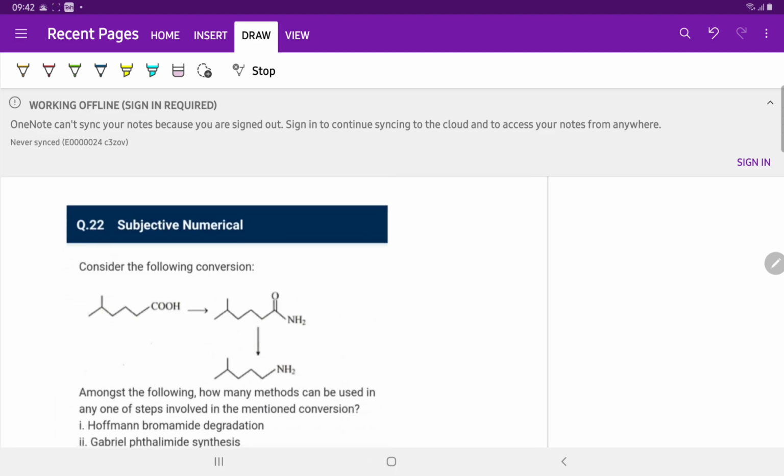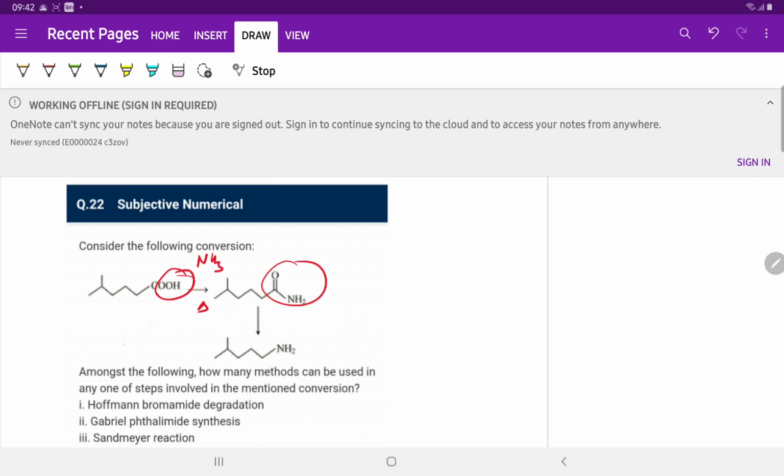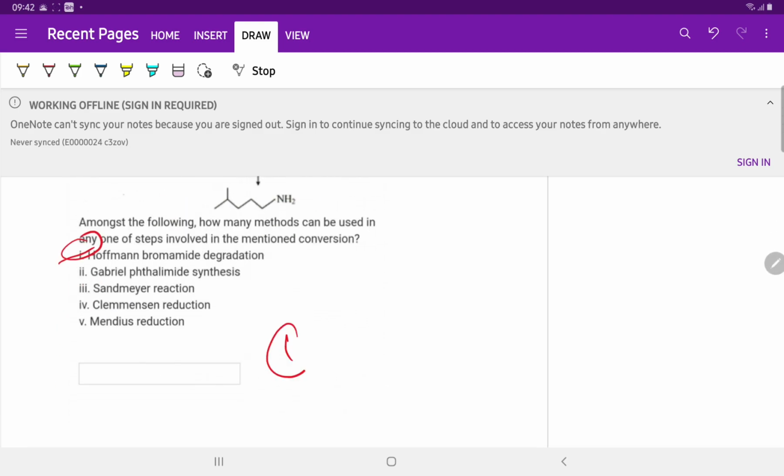Now we will do question number 22. Consider the following reaction. Carboxylic acid is converted into amide by reaction with ammonia and heating, and we will obtain the amine which contains one carbon less as compared to the amide. So Hofmann bromamide degradation, only this one reaction is possible.